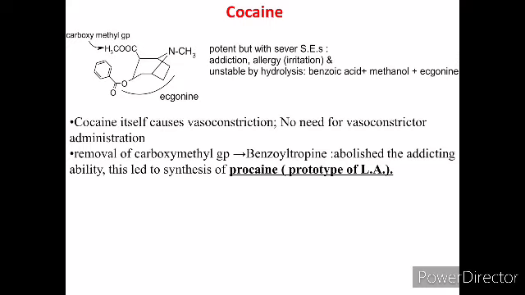Generally when we are using a local anesthetic, we have to use a vasoconstrictor like adrenaline. That reduces blood supply, reduces the rate of removal of the drug and reduces systemic toxicity, and thus it increases the action and the activity. Here cocaine itself causes vasoconstriction, so there is no need for a vasoconstrictor. Now if we remove the carboxymethyl group, that gives benzoyl ecgonine, but its use is again abolished because it has addiction potential.